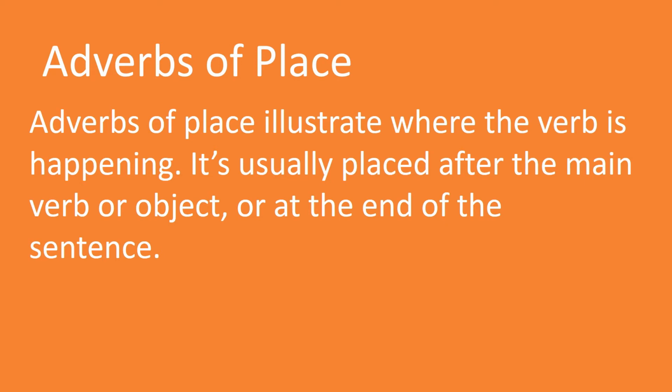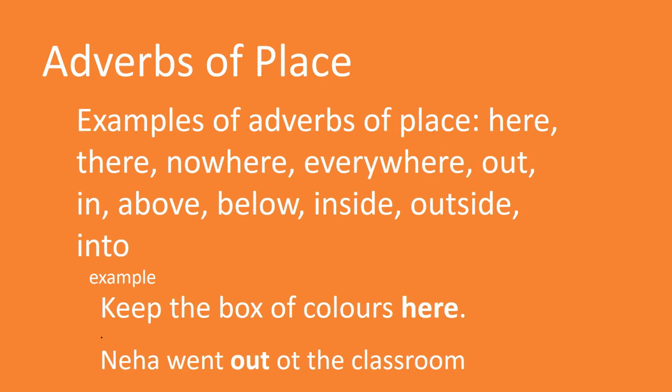In a very simple way of understanding, it just tells us where something happens. Now we can see the words used as adverbs of place: here, there, everywhere, out, in, above, below, inside, outside and into.